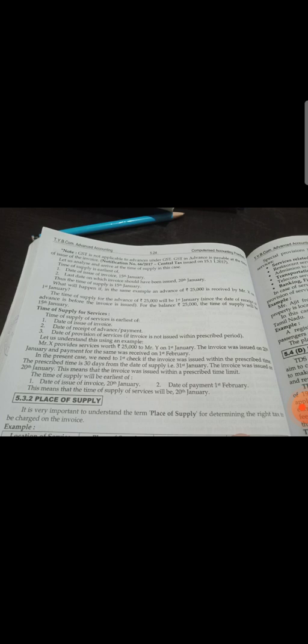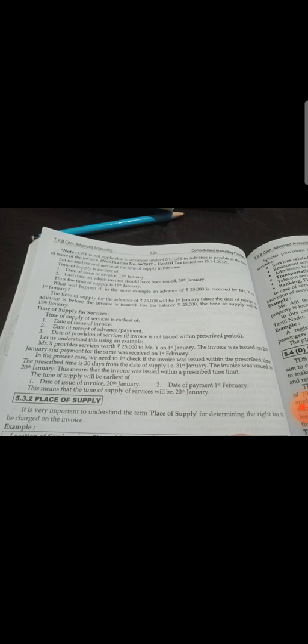Mr. X provides service worth rupees 25,000 to Mr. Y on 1st January. The invoice was issued on 20th January and payment for the same was received on 1st February. In the present case, we need to first check if the invoice was issued within the prescribed time. The prescribed time is 30 days from the date of supply, that is 30 January. The invoice was issued on 20 January. This means that the invoice was issued within the prescribed time limit.